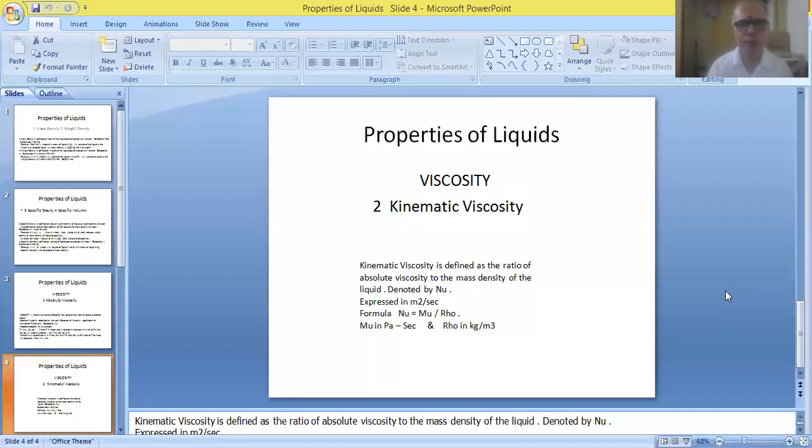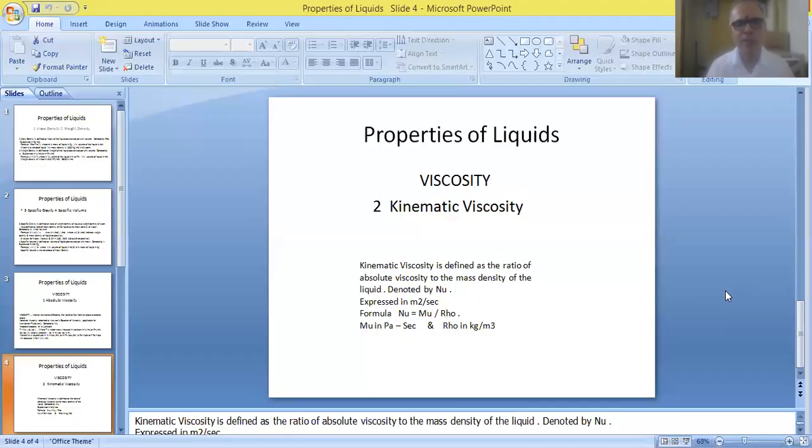We know the units of absolute viscosity, and we know the units of mass density. So put the unit of absolute viscosity in the numerator, put the unit of mass density in the denominator, and simplify. Finally, it will be obtained in terms of meter square per second.